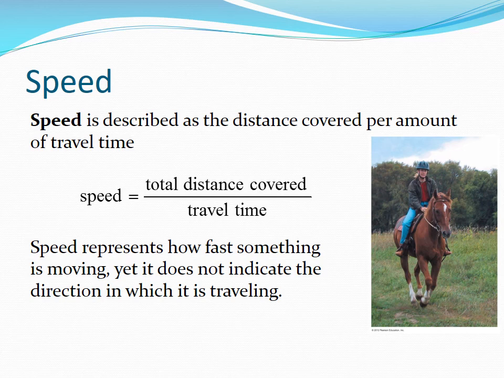Speed is described as the distance covered per amount of travel time. If you travel 50 miles in 2 hours, your speed is 25 miles per hour. Speed represents how fast something is moving, yet it does not indicate the direction in which it is traveling.